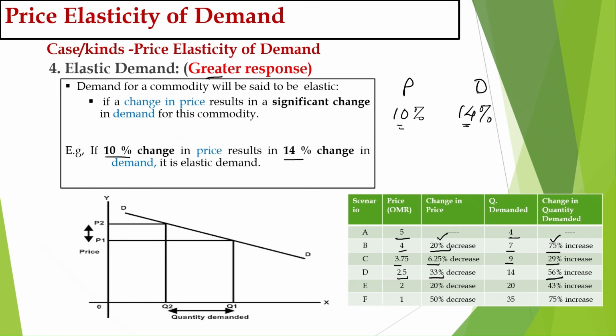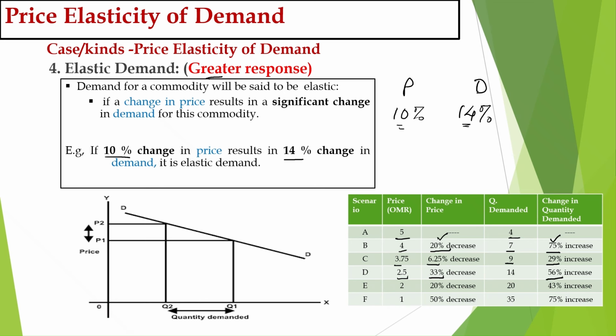First one, 0. Second, 6, less than the change in price. Third, equal, 10 and 10. Fourth, more than the percentage change in price. The change in price is 10. The percentage change in demand is 14. We are going step by step.